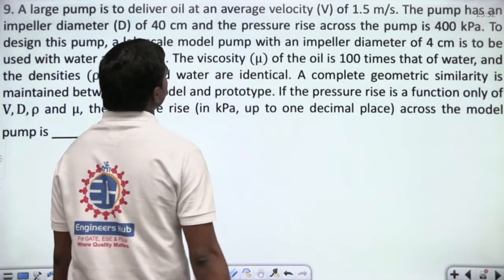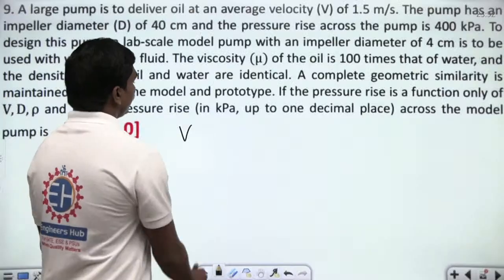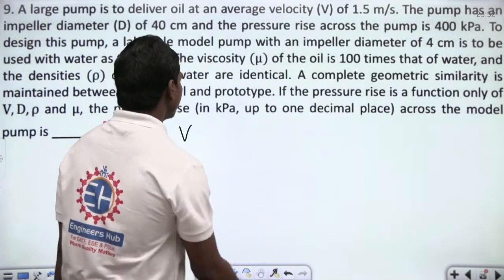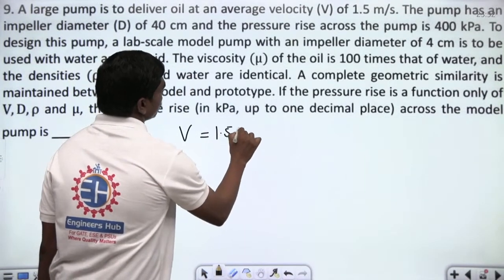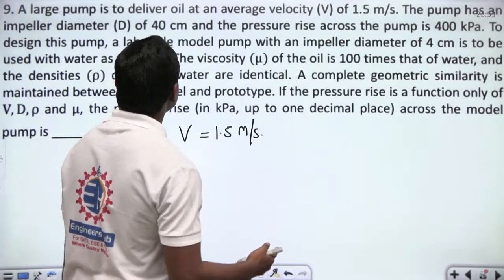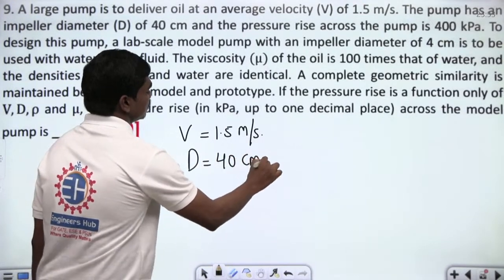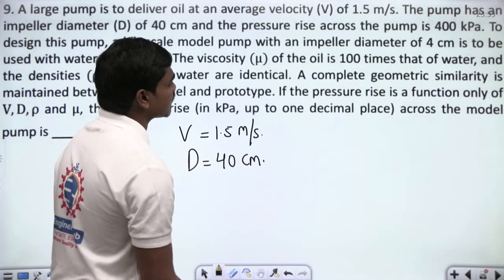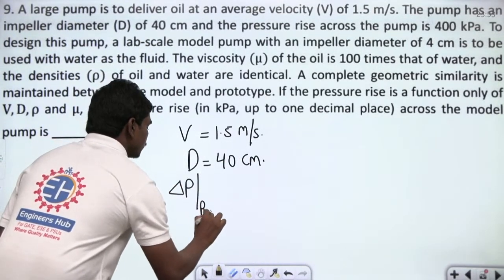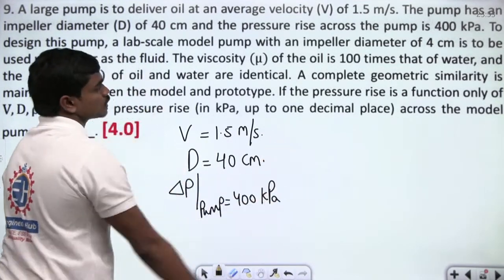A large pump is to deliver oil at an average velocity V of 1.5 meters per second. So the large pump is delivering oil at a velocity of 1.5 meters per second. The pump has an impeller diameter of D equal to 40 centimeters, and the pressure rise across the pump is 400 kilopascals. So delta P for the pump is equal to 400 kilopascals. This is also given.